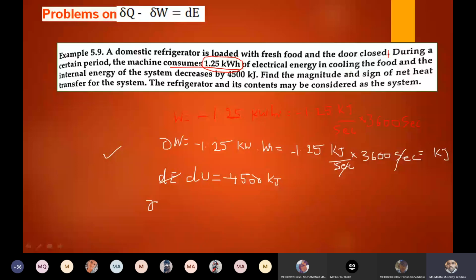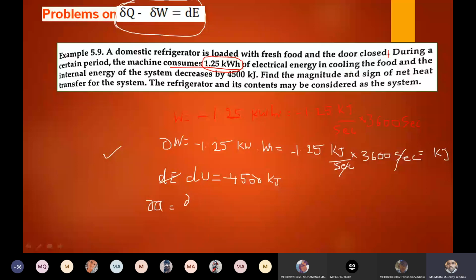Dou Q minus dou W is equal to dE. In that we will substitute work and energy, so that we will get the heat. Dou Q is equal to dou W plus dE.